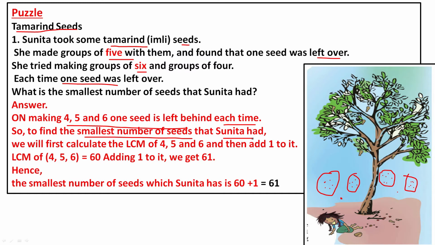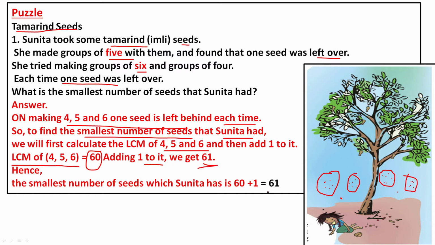In this sum, we have to find the LCM of 4, 5 and 6, because when she was arranging groups of 4, she left one seed. When she was arranging groups of 5, one seed was left. When she was arranging 6, one seed was left. So you should find the LCM of 4, 5 and 6. We have already seen in the previous example that it is 60. Adding 1 to it, we will get 61.